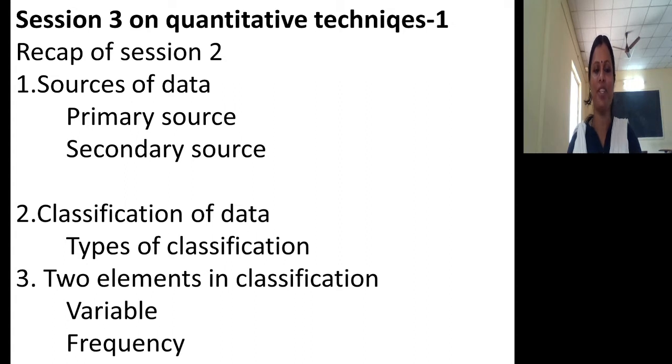Let me have a recap of session 2. In session 2 we discussed in detail sources of data, particularly primary source and secondary source. We also concentrated on classification of data, that too types of classification. We know how to classify data based on location or place, based on time, based on quality which cannot be measured, and based on characteristics which can be measured. We studied it under 4 important categories or types of classification such as geographical classification, chronological classification, qualitative classification and